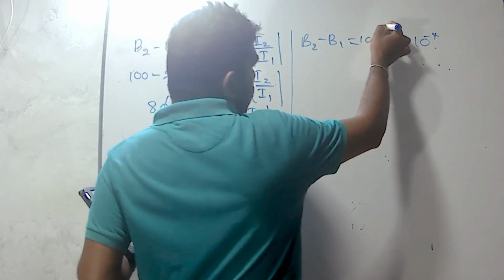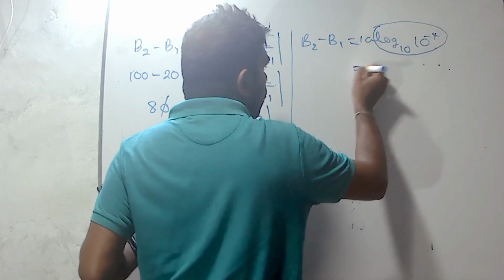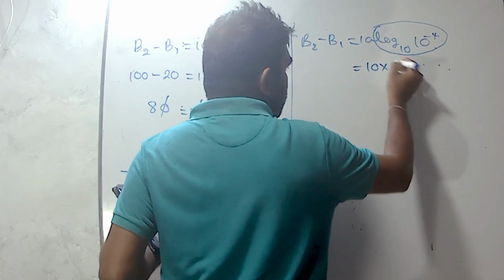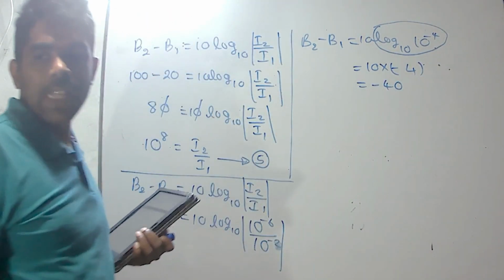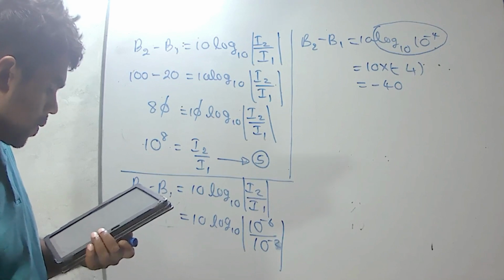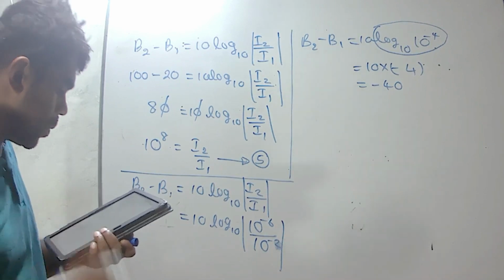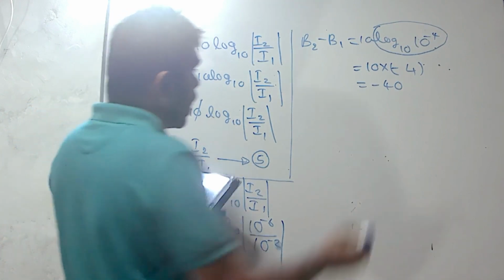We know that the value of this log term is minus 4. 10 multiplied by minus 4 means minus 40. Minus means there is a reduction. Therefore, we have to take only the magnitude. We can get it is 40 decibels. Then answer is 4.